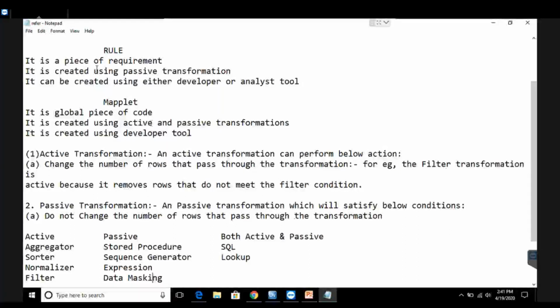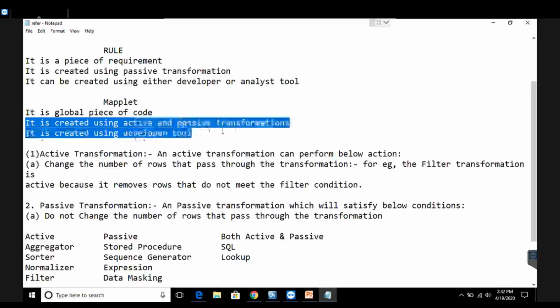A mapplet is a piece of code the same as a rule, but there is a basic difference. A rule is a piece of requirement; yes, a mapplet is also a global piece of code. But a rule is created using passive transformations and a mapplet is created using active and passive transformations. By this I mean that a rule does not support active transformations, it only supports passive transformations.